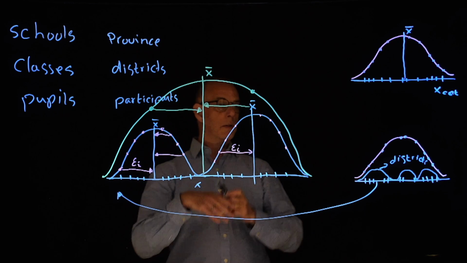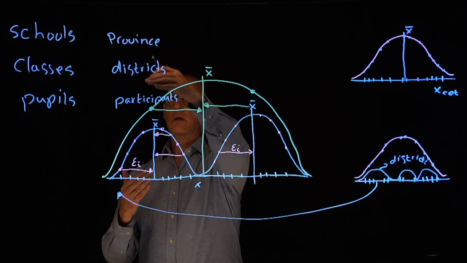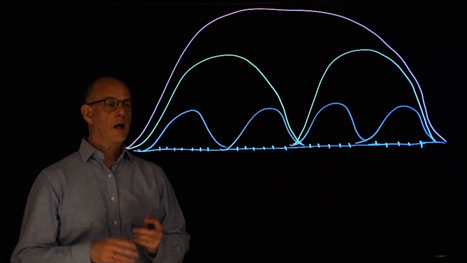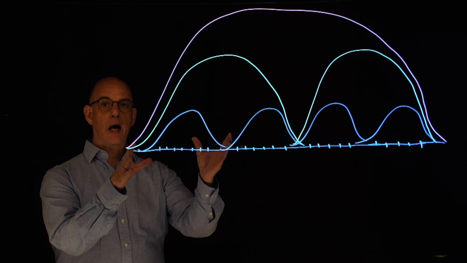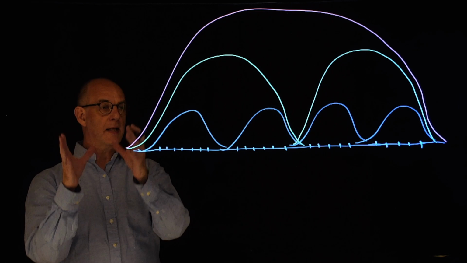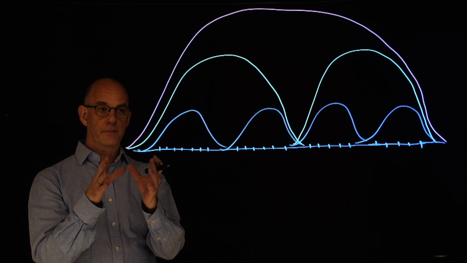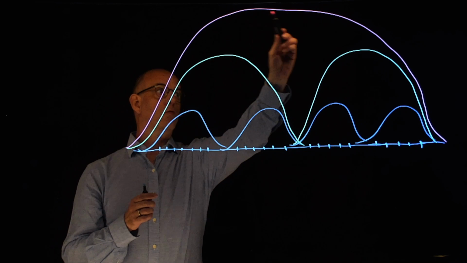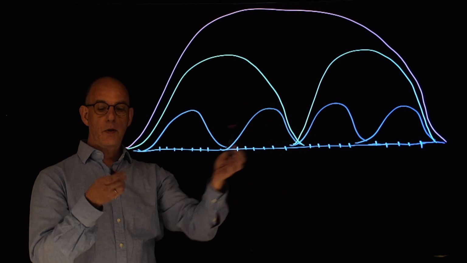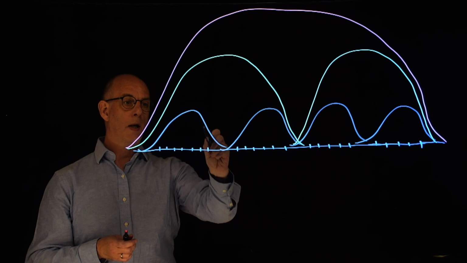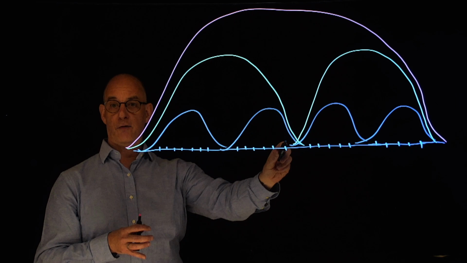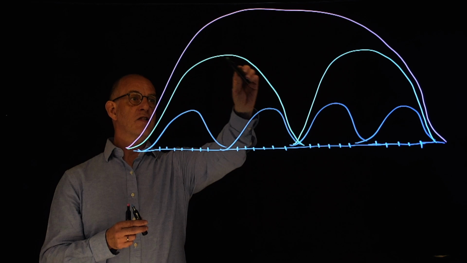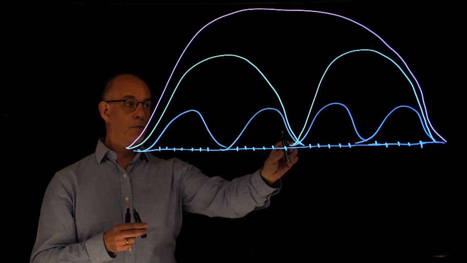So we use mean values of the cluster components to describe our data. In this graph, I have now summarized the information that we had in the earlier part of the video. What we can see here in pink is our total population, where we started with. Here in blue, we have the information of the first level of clustering, the districts. And in green, we have the second layer of clustering, the provinces.